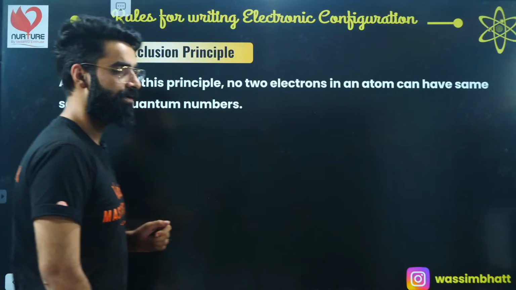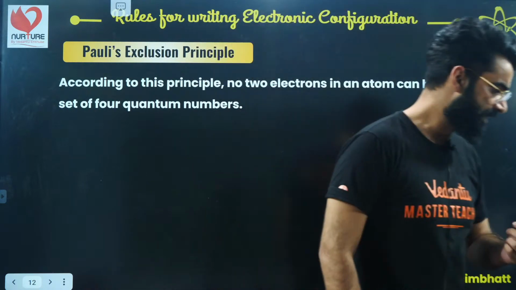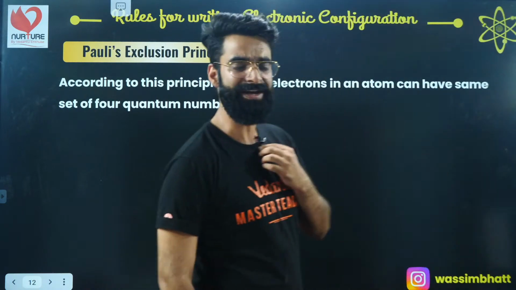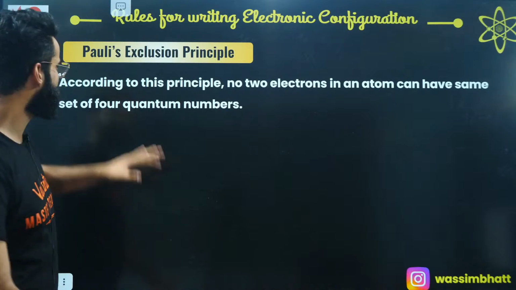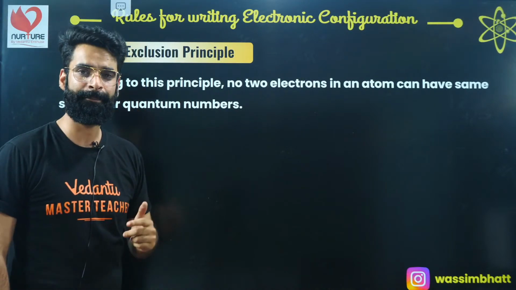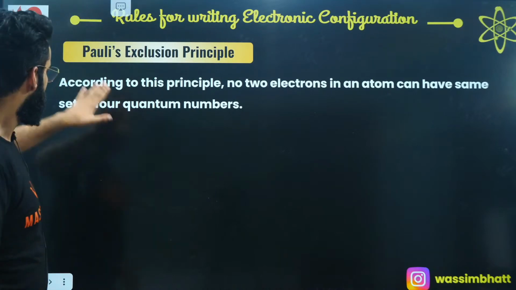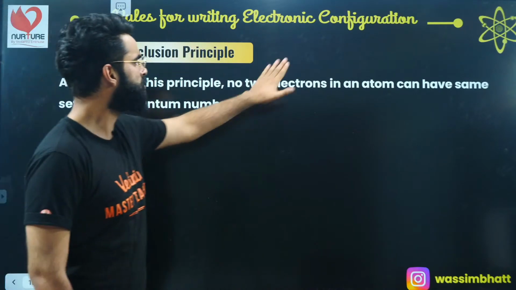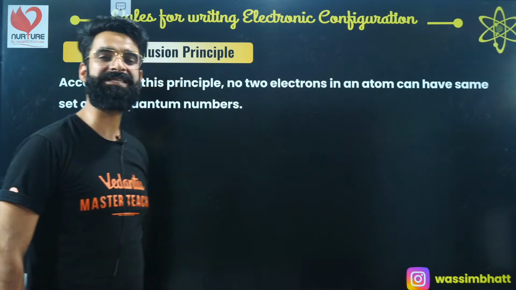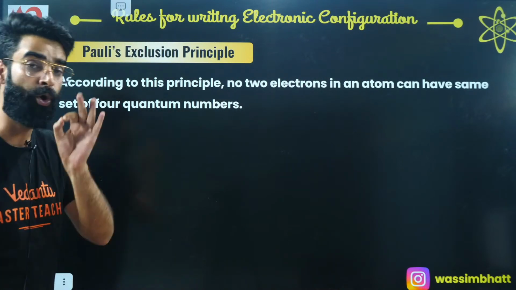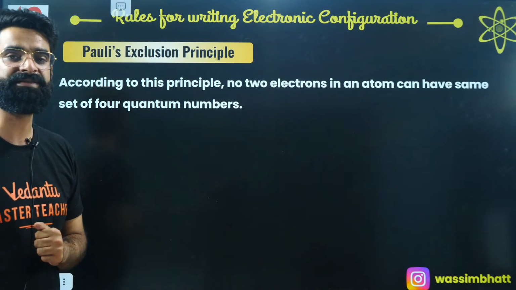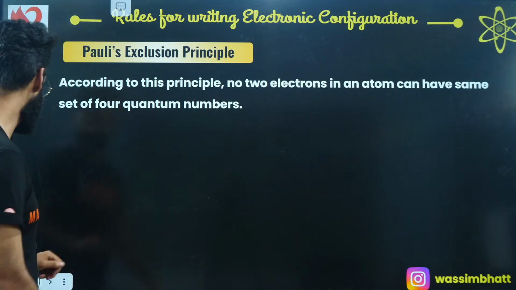Now comes one more rule which you must remember, then only we'll be able to write the electronic configurations. Now what is this rule all about? This is what we call Pauli's exclusion principle. There is one simple statement from this principle, people. According to this principle, no two electrons in an atom can have the same set of 4 quantum numbers. What does that mean? For example,